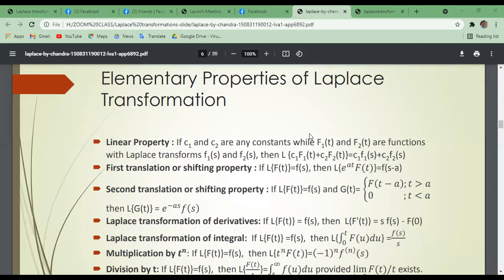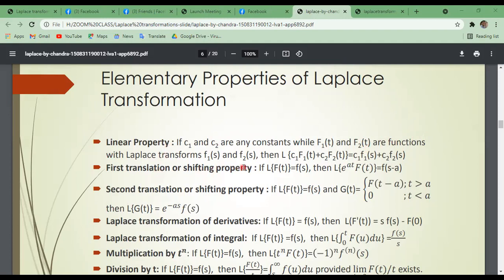If C1 and C2 are any constants, and F1 and F2 are functions with Laplace transforms, then the Laplace transformation of C1 F1 of t plus C2 F2 of t equals C1 times the Laplace transformation of F1 plus C2 times the Laplace transformation of the second function. This is the first and main property of Laplace transformation.